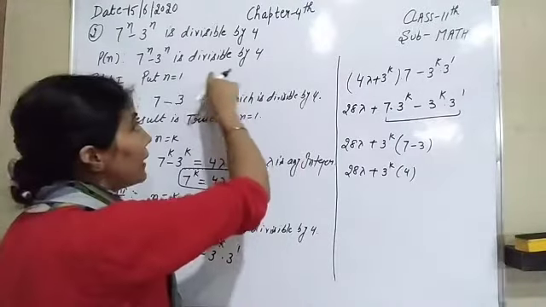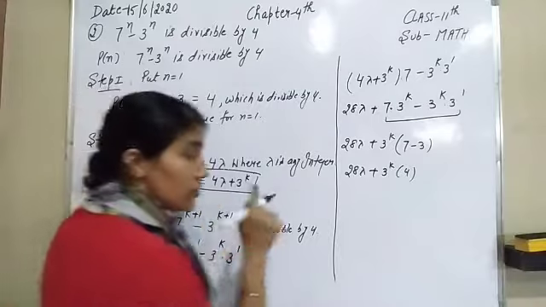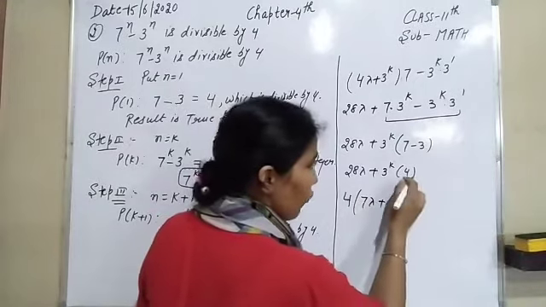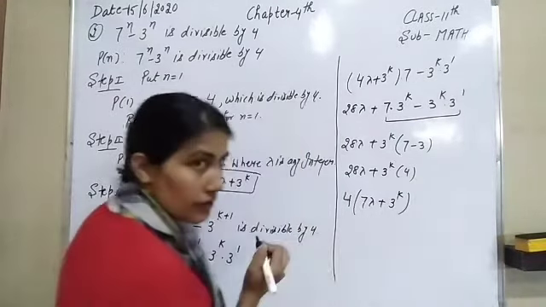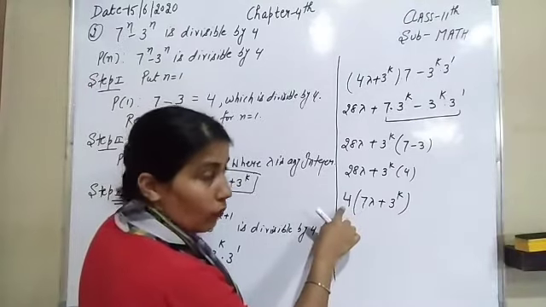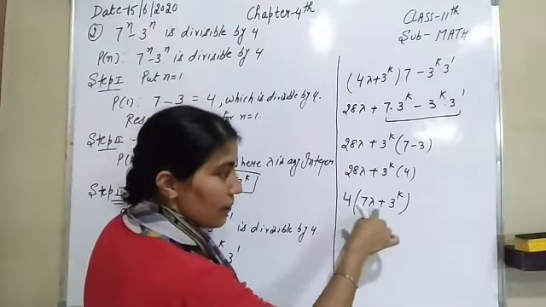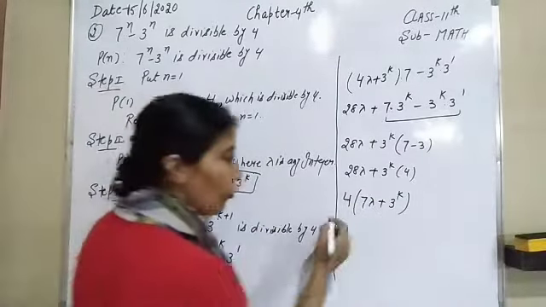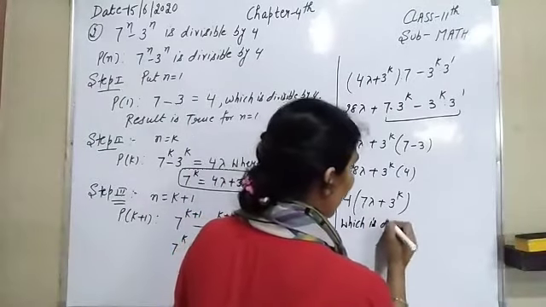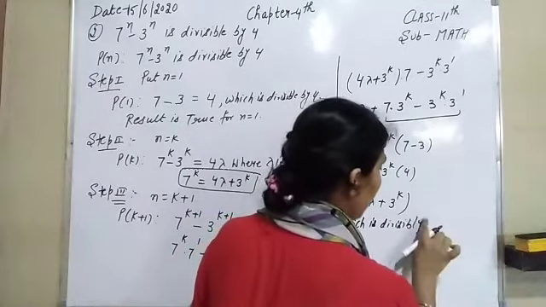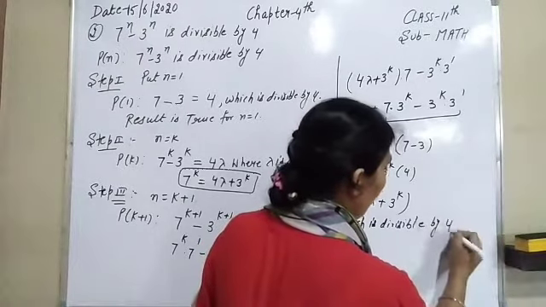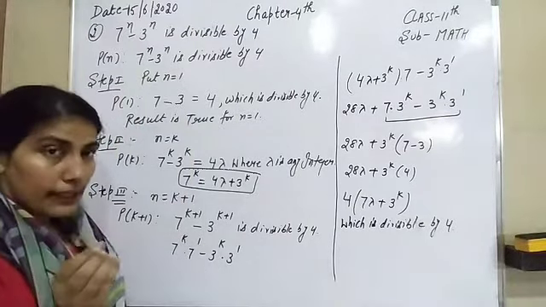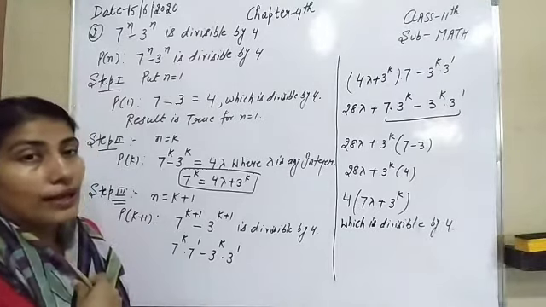Now look here. We have to prove that it is divisible by 4. So at the end, which number will be common? 4. And look here, 4 is common. 4 7s are 28, plus 4 is common, so here is only 3 raised to power k. So we have to take 4 as common: 4 7s are 28 lambda plus 4 is common, so here is only 3 raised to power k, which is obviously divisible by 4. So result is true for n equal to k plus 1. Hence by principle of mathematical induction, result is true for all n belongs to natural numbers.